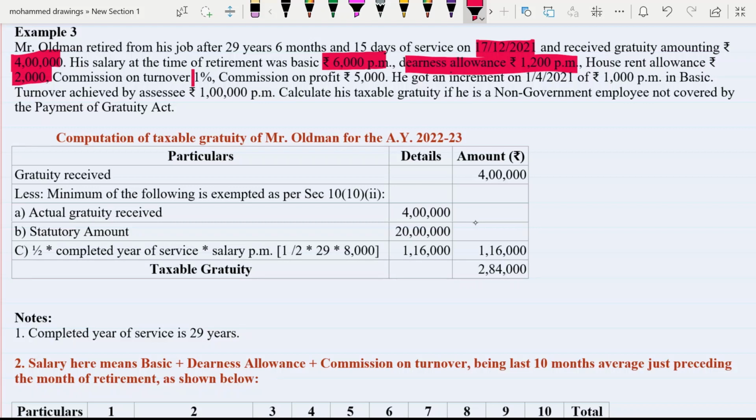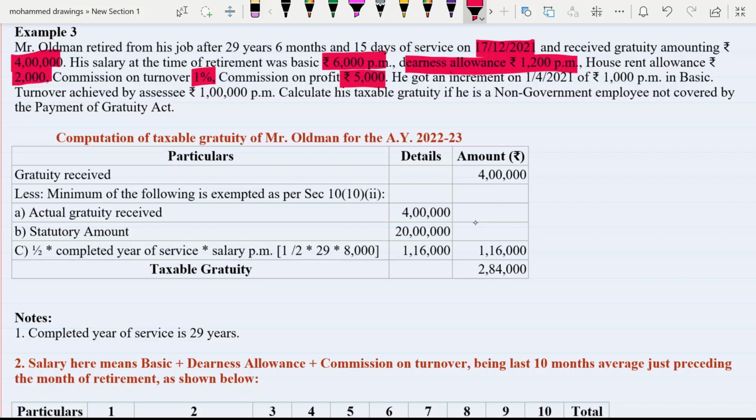Commission on turnover is 1%, commission on profit is 5,000 per 5,000. So now two types of commission are given, one on turnover and another on profit. Which type of commission do you have to include? Here you have to include only the commission which is given on turnover achieved by the employee. If commission is given on profit, don't include that commission.